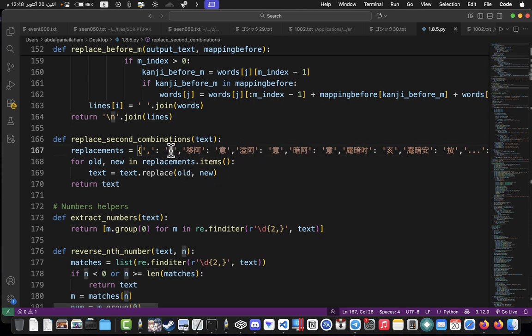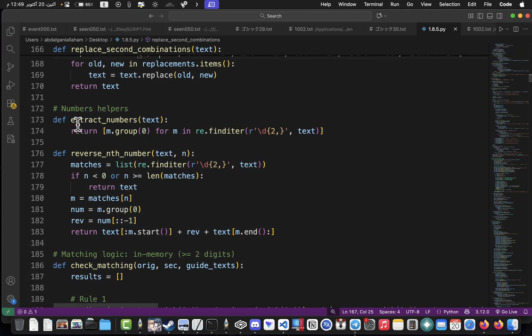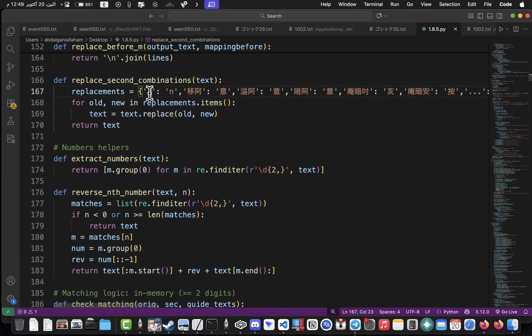For example, here you can see the Hamza, it's taking the place of 2, or no, the comma, it's N. This kind of second combination is important for Arabic. Maybe for another language you will need it, so don't remove it. It just will help, maybe, or maybe not. At least you need the comma to be N.